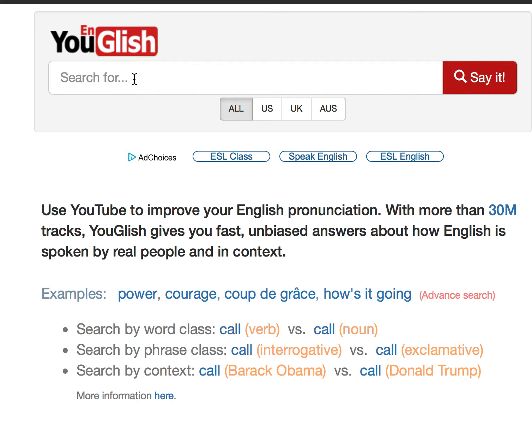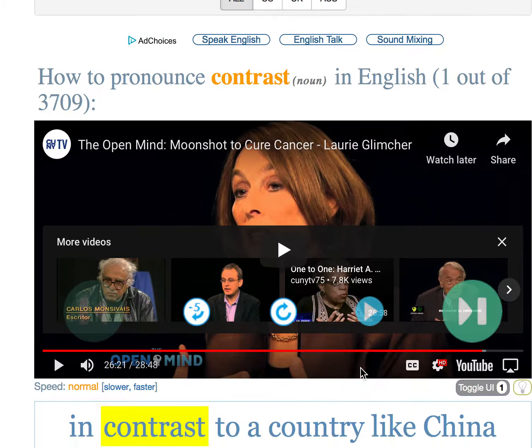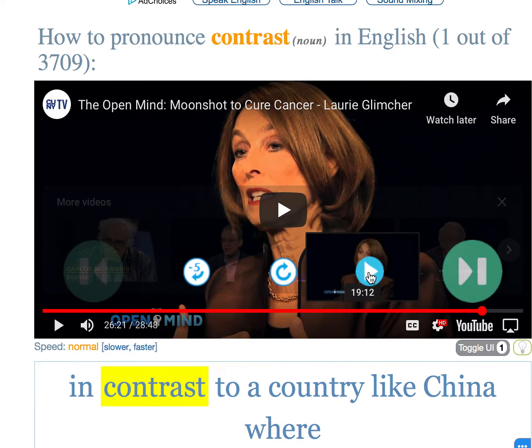So let's try a search for a noun form. And we'll click on play.